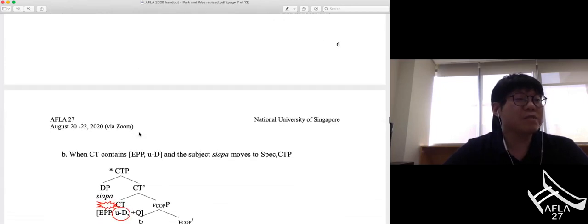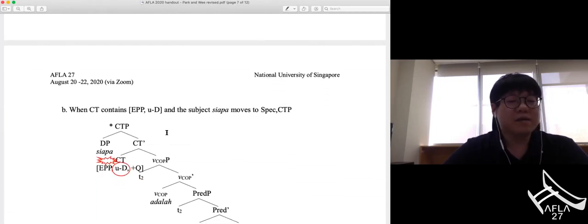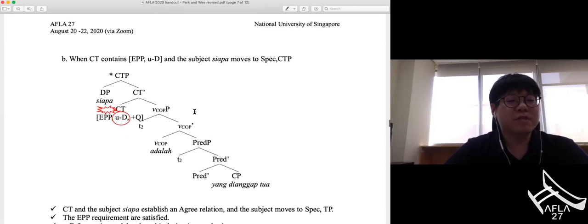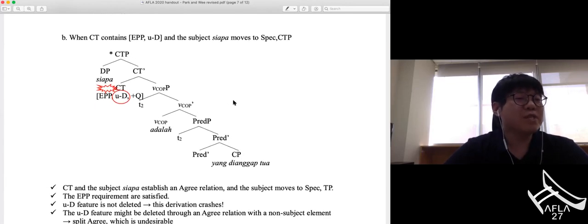Okay, so let's consider the next possibility. The next possibility is the case where the bundled CT contains only EPP and uninterpretable D feature, and the subject CFA moves to the specifier position of CTP. This derivation also crashes, since the moved WH subject in spec CTP is a DP, and thus the uninterpretable non-D feature cannot be deleted through the operation agree with the subject. Thus, the sentence 10b cannot be generated.